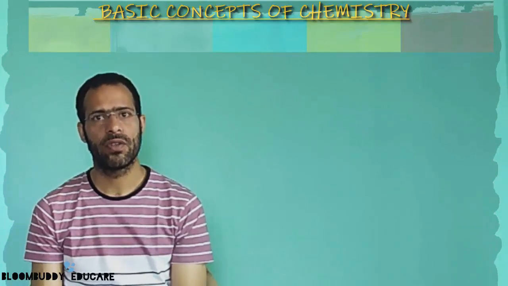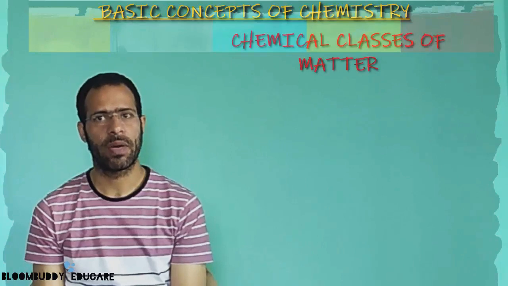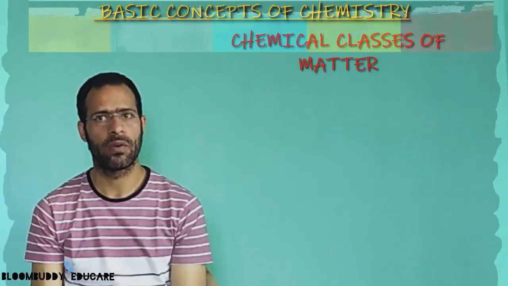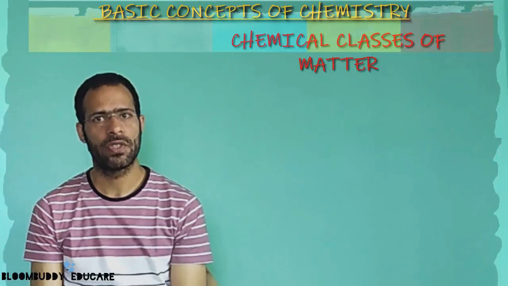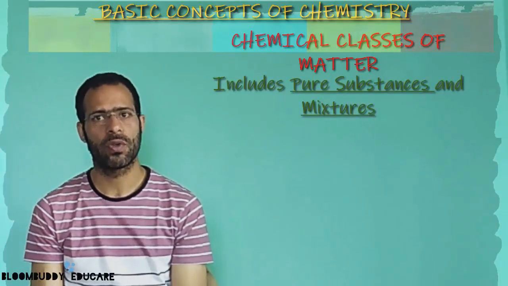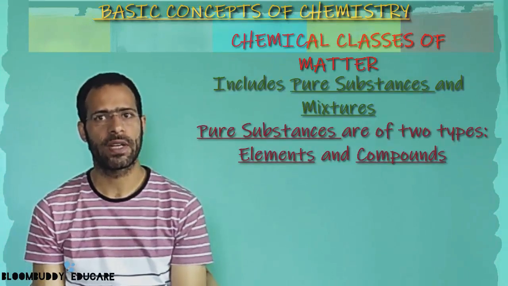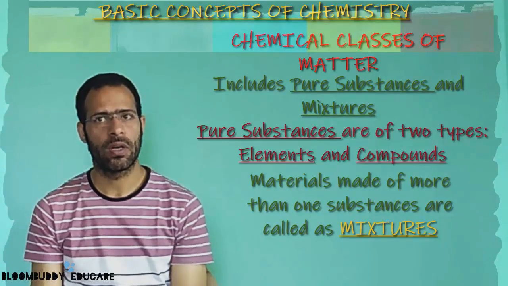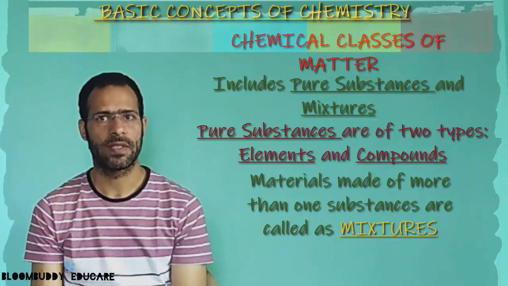Similarly, when we look at the chemical classification of matter, all the material that is found in nature is made up of one or more than one substance. The material which is made up of only one substance is called a pure substance, and a pure substance itself is of two different types. It can be an element or it can be a compound. Whereas if the material is made up of more than one substance and is not pure, then we call it a mixture.